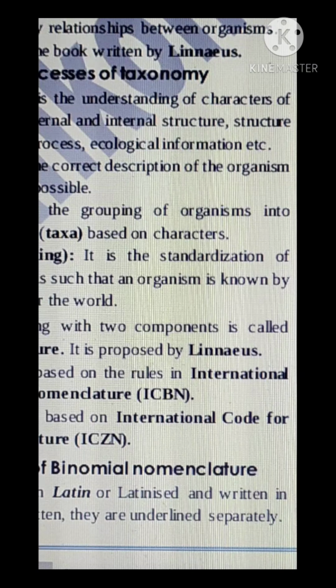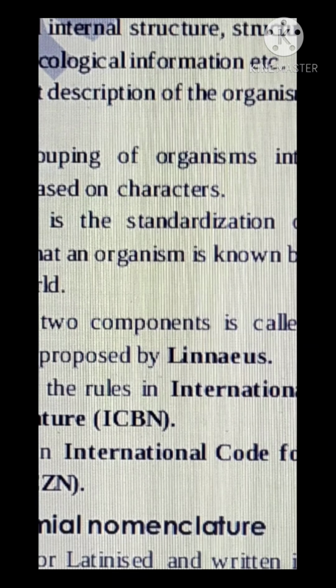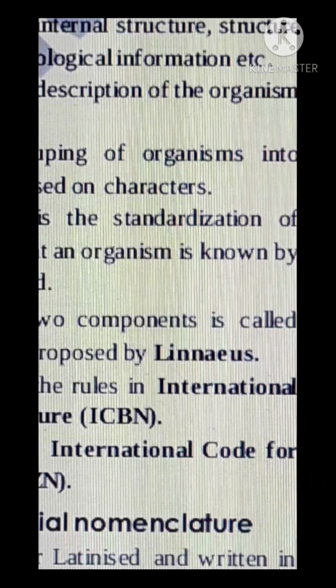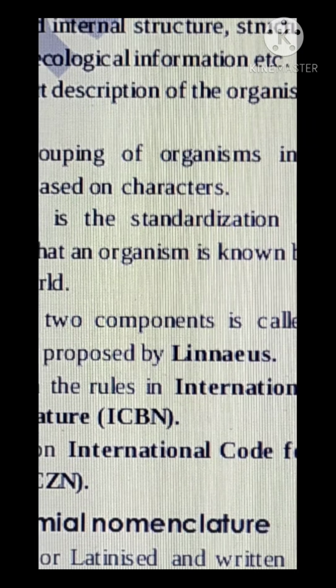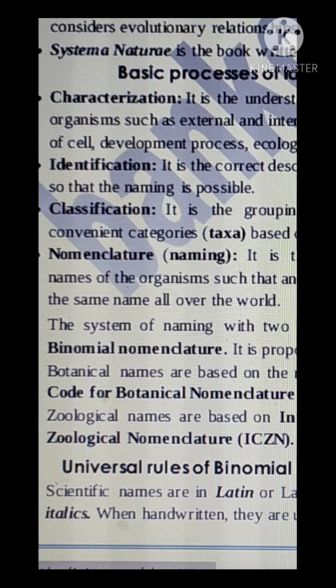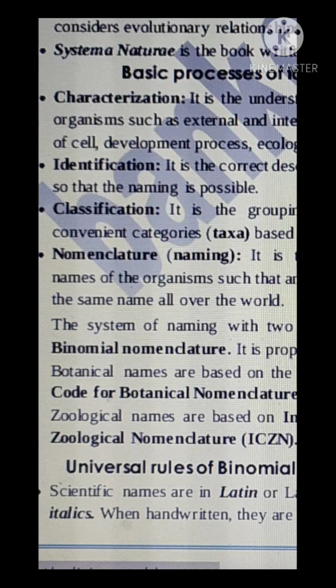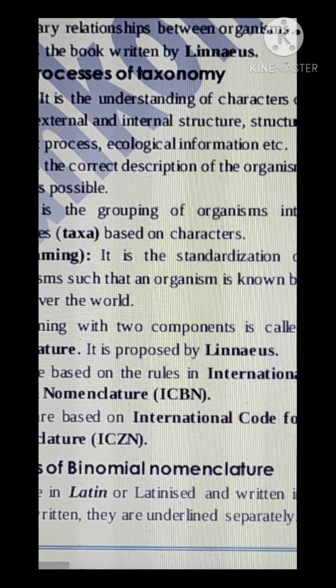All groups of organisms have a name which is known as a scientific name. What is the scientific name of a human being? Homo sapiens. How many parts are there? Two parts, Homo and sapiens. Clear now? This system is known as binomial nomenclature, and who proposed it? Linnaeus. In zoology this name is known as a zoological name, and in botany it is a botanical name.